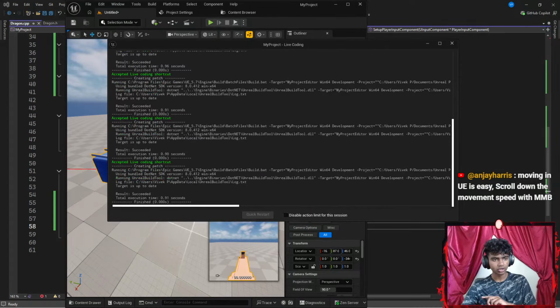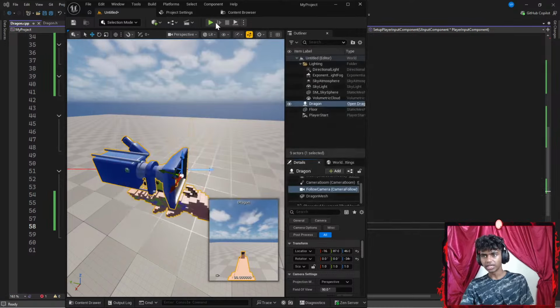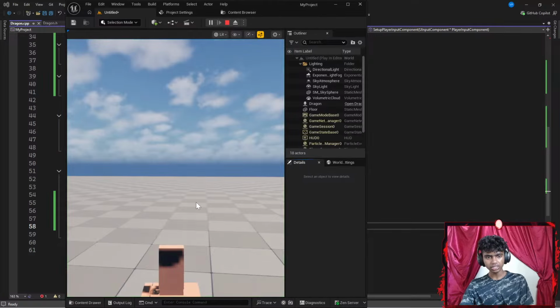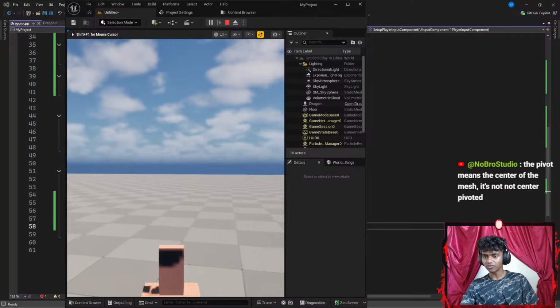Moving in Unreal is so easy. Scroll down the movement speed with MMB. Scroll down. Do you mean slow down? Okay, wait, is it easy? Because I feel it's kind of hard. The pivot means the center of the mesh. Oh, I see. There we go. Now I can move perfectly.